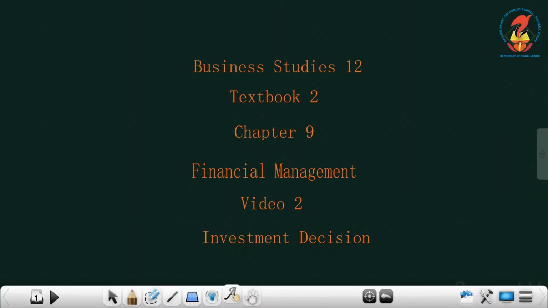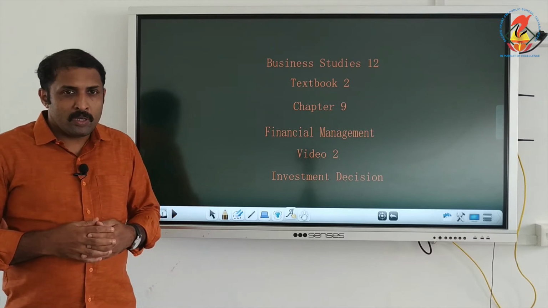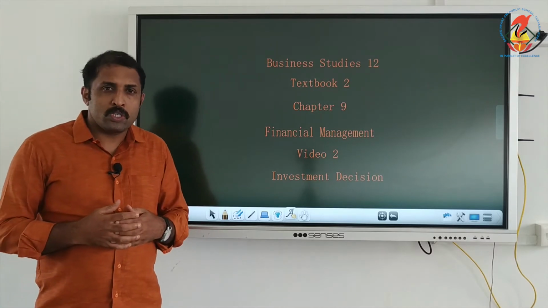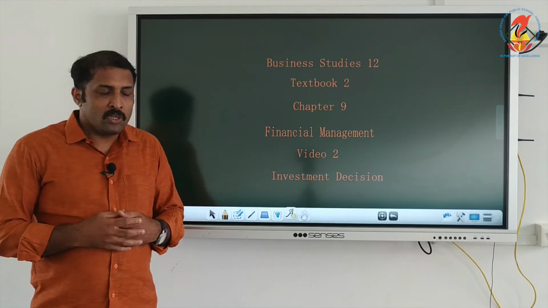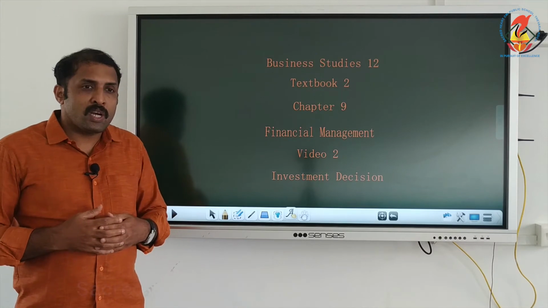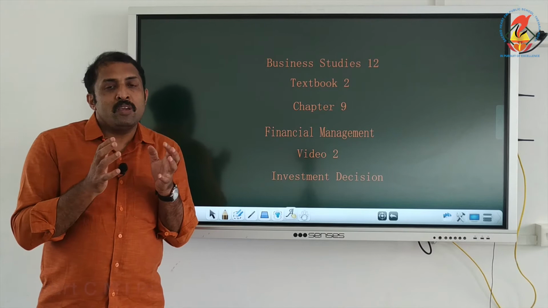We are entering into another session from the chapter Financial Management. In the first session, we saw what is meant by financial management and which are the major decisions. Now, in the second session, we are starting with those financial decisions which are taken by the financial manager.